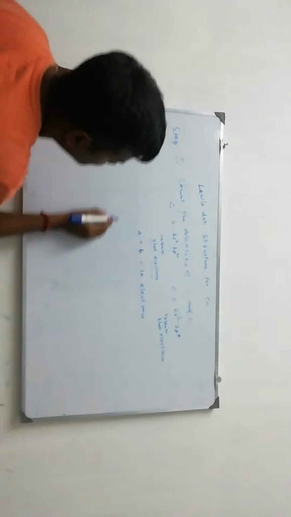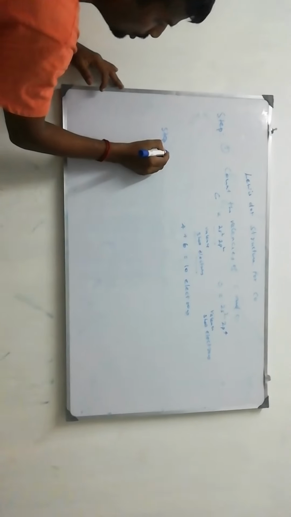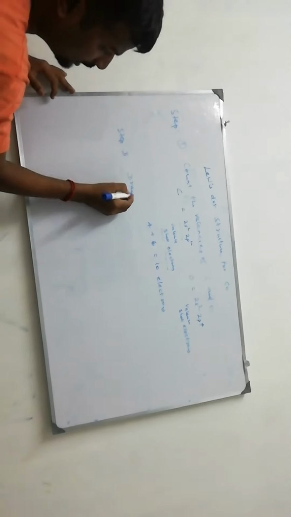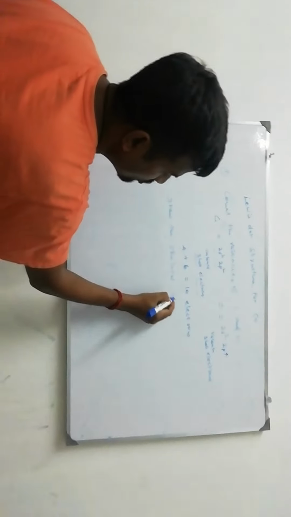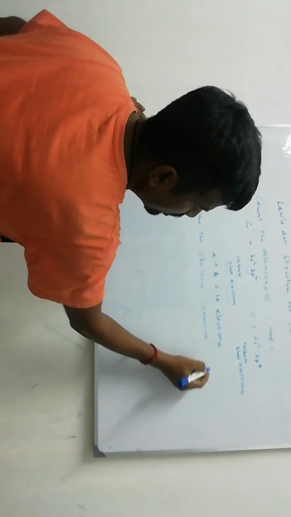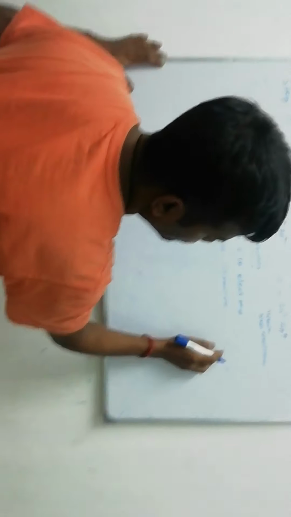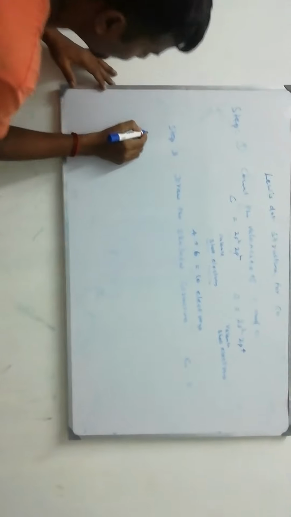Next step. Step 2. Draw the skeletal structure. Carbon, oxygen. Third point, step 3.